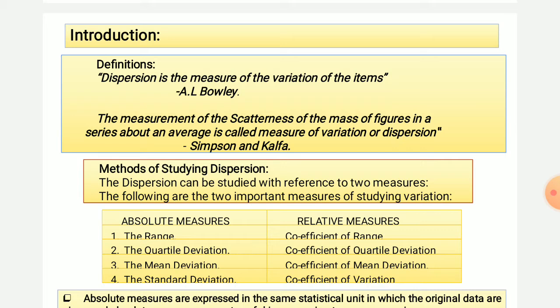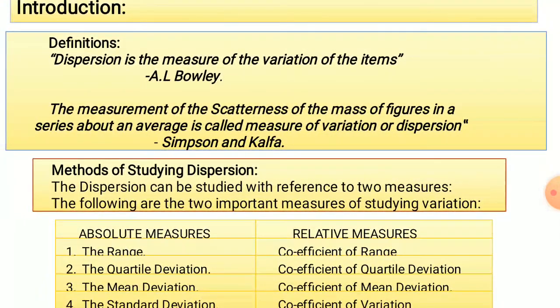measures of dispersion or measures of variation is another statistical tool which is used to study the differences of the items or values which are given in the series. And the definition of measures of dispersion is that dispersion is the measure of the variation of the items.